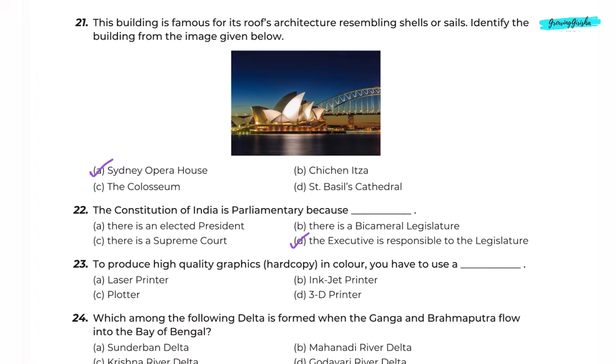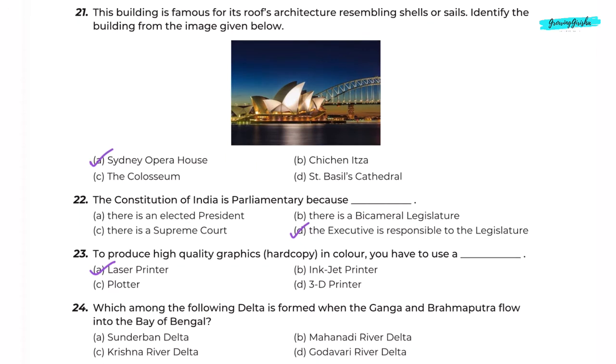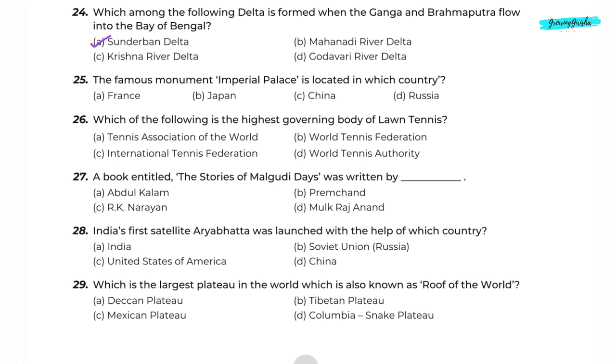Question 23. To produce high quality graphics hard copy in color, you have to use a dash. Option A. Laser printer. Question 24. Which among the following delta is formed when the Ganga and Brahmaputra flow into the Bay of Bengal? Option A. Sundarban Delta. Question 25. The famous monument Imperial Palace is located in which country? Option B, Japan.